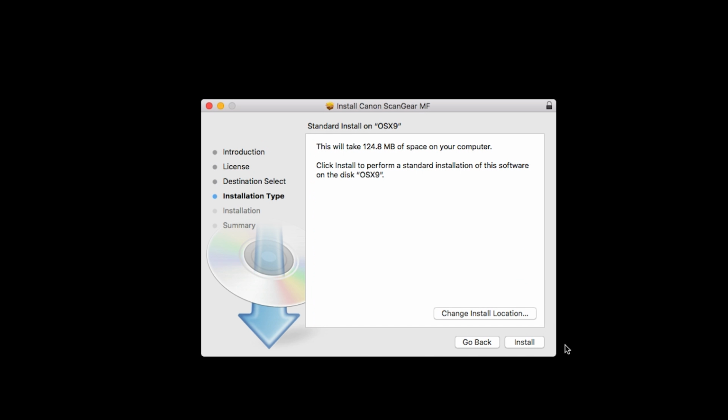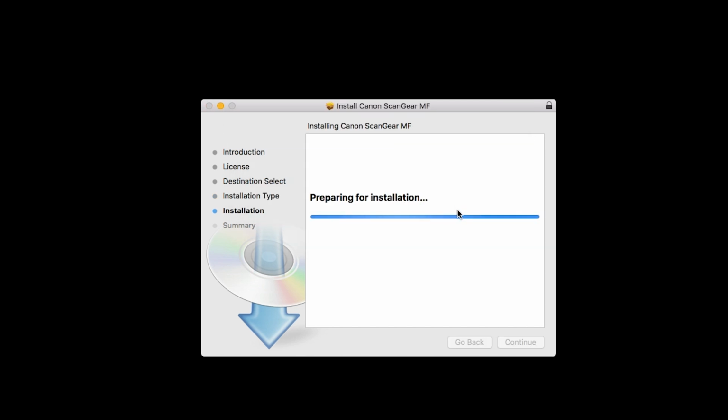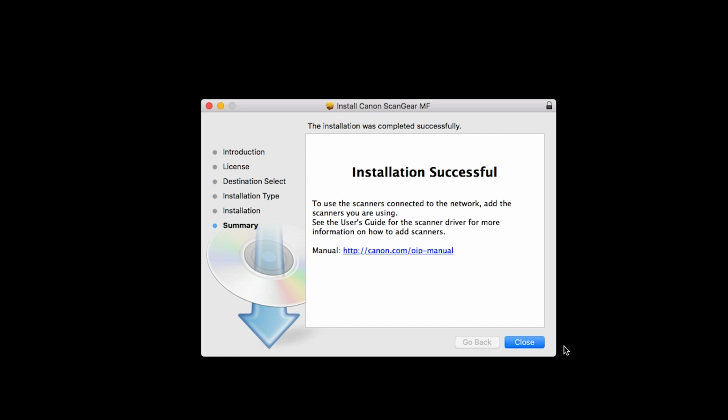Click Install. When prompted, enter the administrator name and password you used to set up your Mac, and then click Install Software. The software will now be installed. This may take several minutes. When the installation is complete, this message will appear. Click Close.